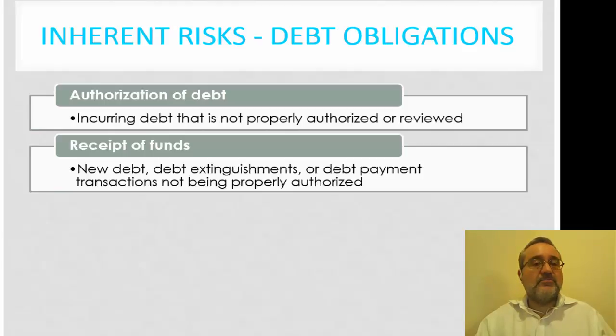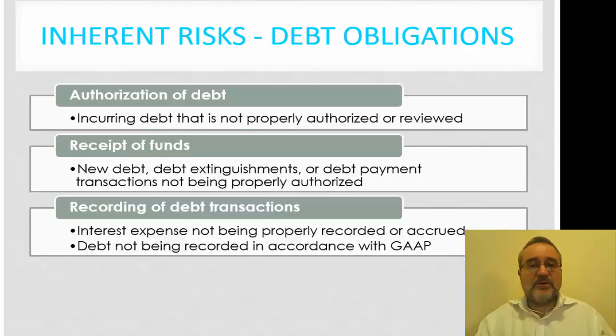And then in relationship to the new debt, we need to identify any items that are amortized and the transaction is complete. We certainly need to understand the proper authorization related to this. The recording of the debt transaction, we want to make sure that the interest expense is being accrued and reported appropriately. We want to make sure that everything follows the GAAP perspective.